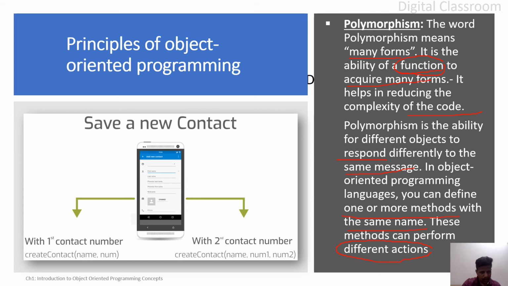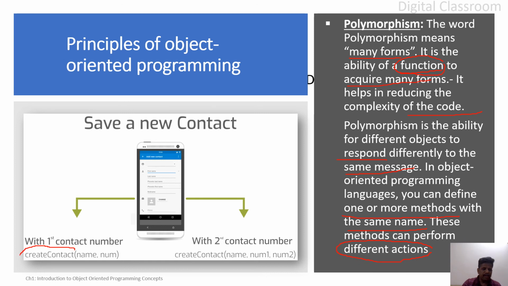Now we'll see with a real-time example. All of you know, you will be saving a new contact in your cell phone or smartphone. In your parents' smartphone, you will have many fields when you want to save the phone number of your friend, relative, or a new person. So, create new contact.